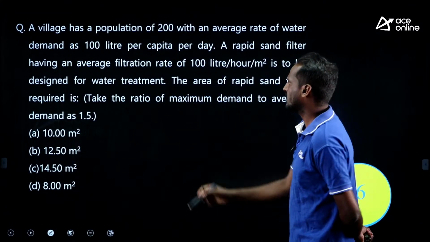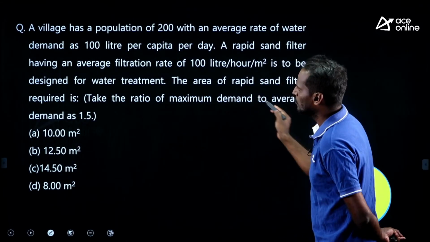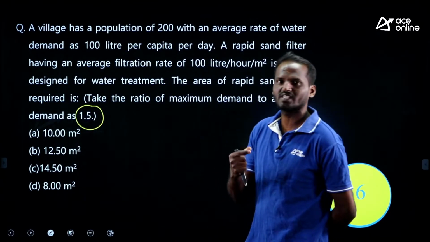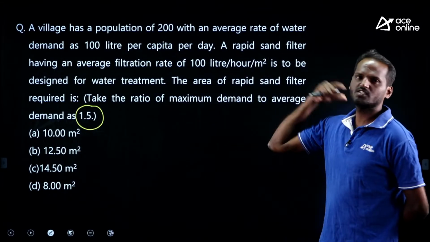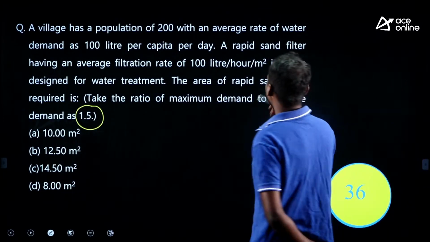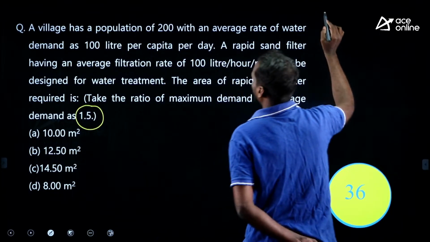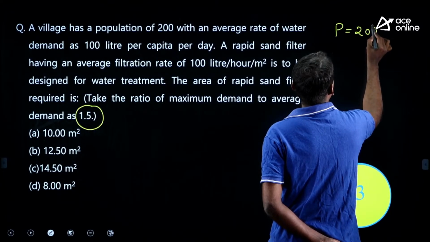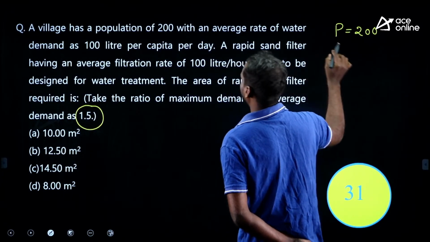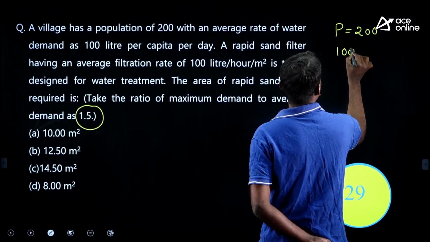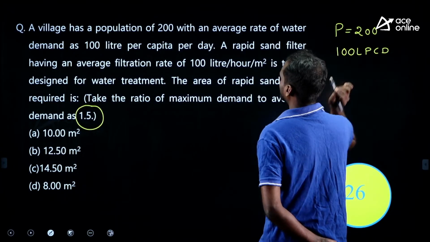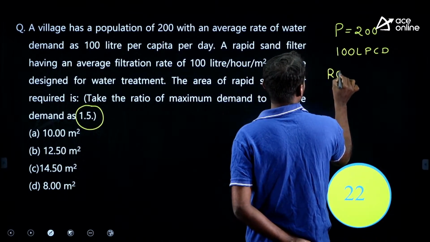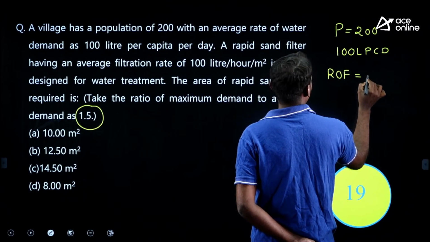Area of rapid sand filter. The ratio of maximum demand to average demand is 1.5. Maximum to average is 1.5, means you need to design your filter for the maximum demand, not for the average demand. See, the data he has given: 200 is the population, P is equal to 200. What about supply? 100 LPCD is the rate of supply given. Rapid sand filter having an average rate of filtration he has given, 100 liter per hour per meter square.